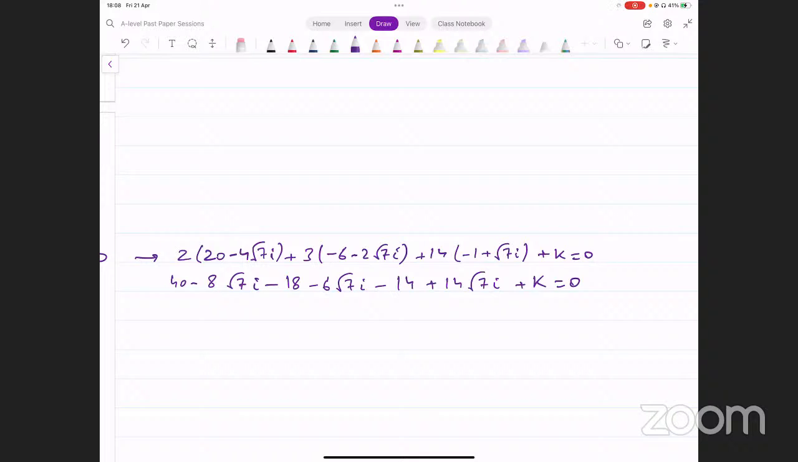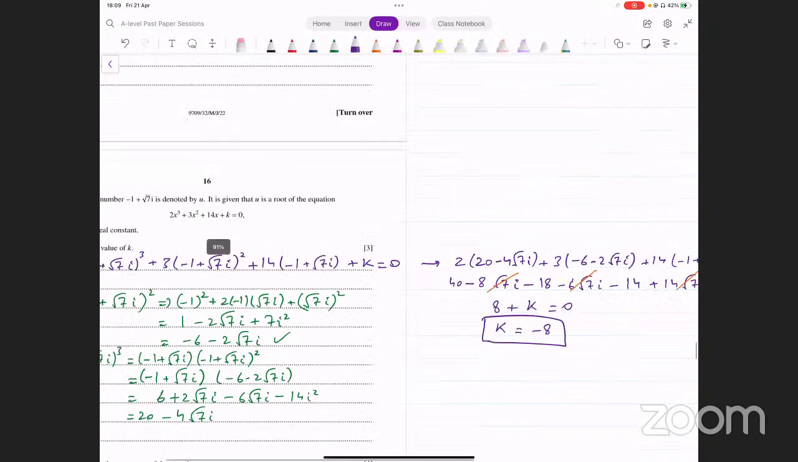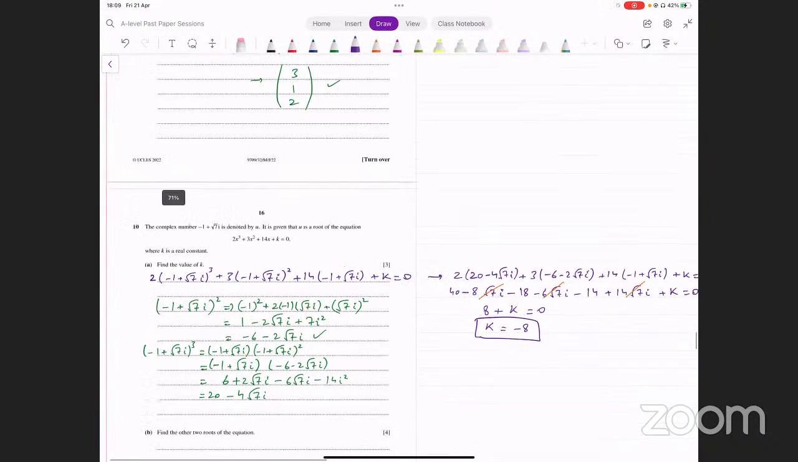Yeah, so now the iota terms get cancelled. देखें, ये cancel हो गई, ये तीनों. 14 minus 6 minus 8 वो eliminate हो जाएगा, and we are just left with the real numbers. 40 minus 18 minus 14. 18 और 14 हो गया 32. 32 40 में से minus किया, so we have 8 plus k equals 0. And the value of k therefore turns out to be -8 from this. That is what we were looking for. ठीक है, k की value -8 आ गई. That was the first part of this question.